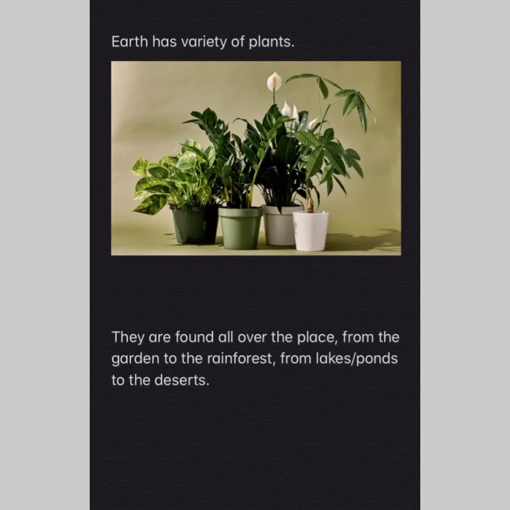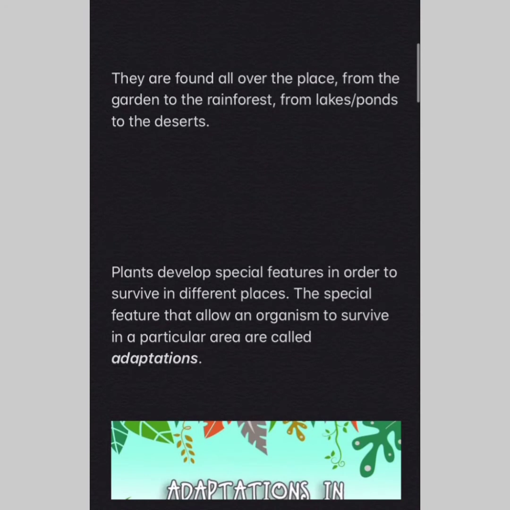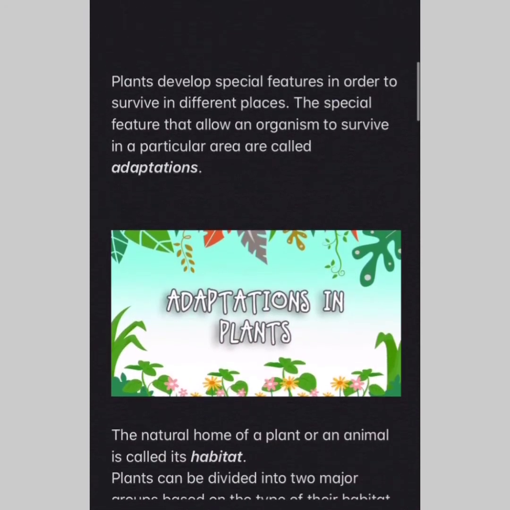Earth has variety of plants. They are found all over the place from garden to the rainforest, from lakes or ponds to the deserts. Unlike animals, plants cannot move from one place to another. So, our lesson number 2, how plants survive, tells us about them.